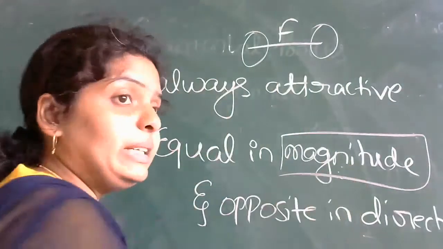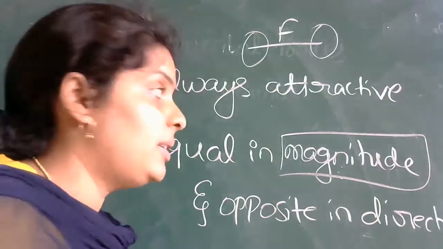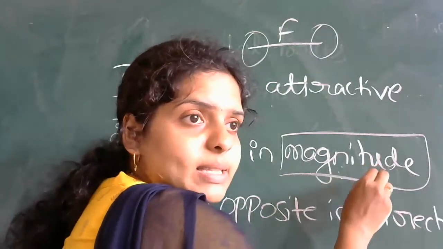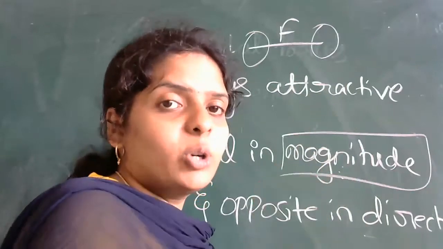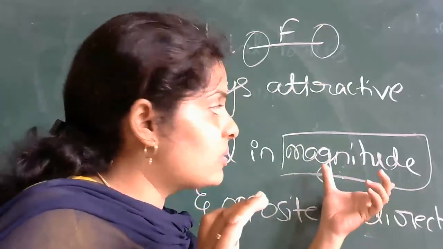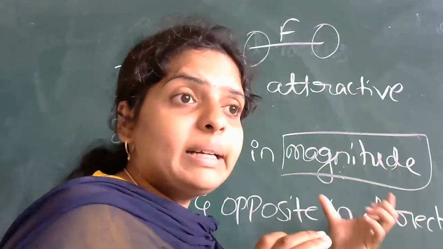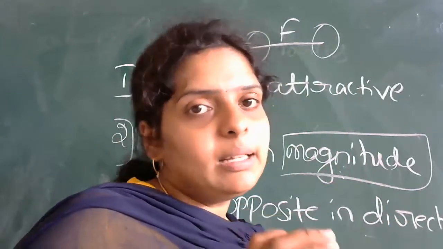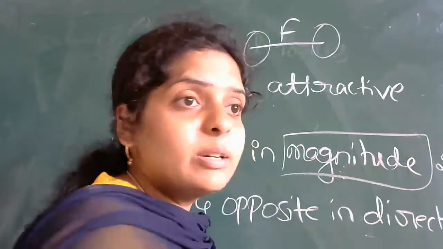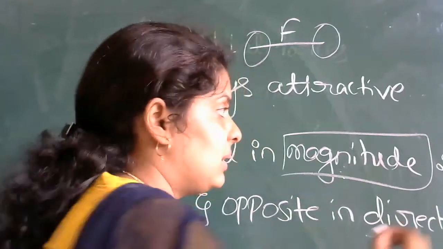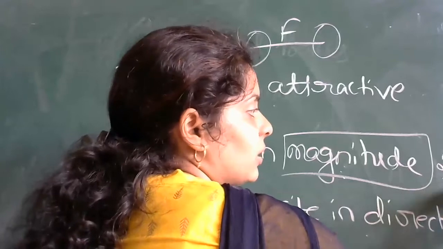No. So magnitude means it is a numerical value. Always remember, because in physics, whatever further topics are there, everywhere you are using the word magnitude. Magnitude means it is a numerical value. For example, force is measured in Newton, that is 2 Newton, 3 Newton, 5 Newton.